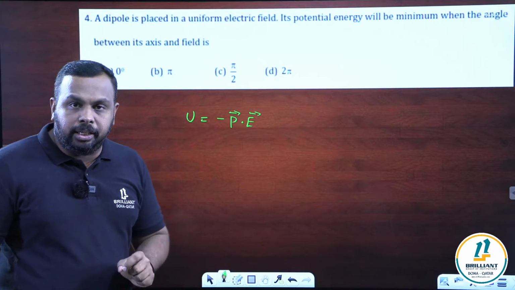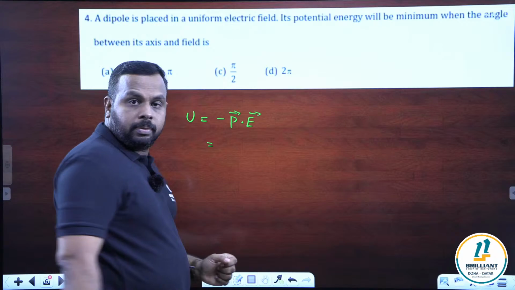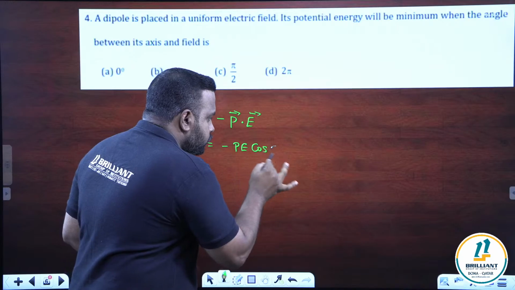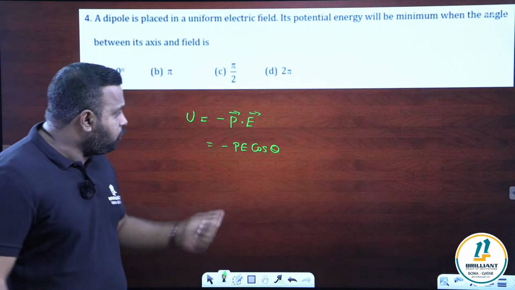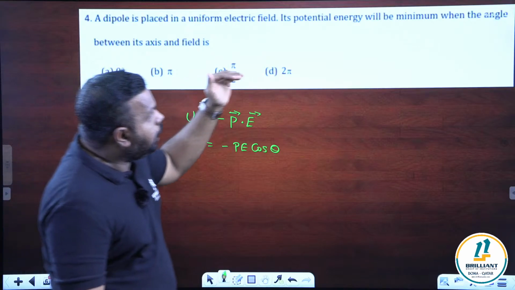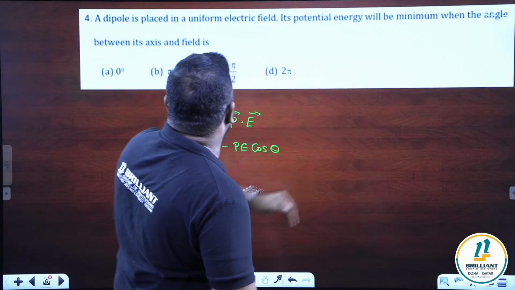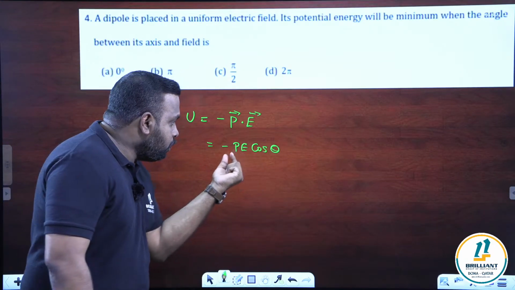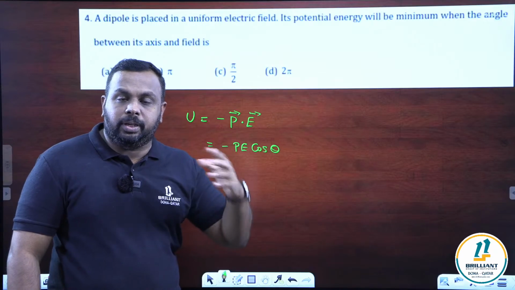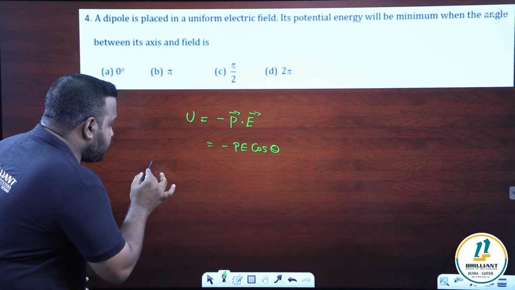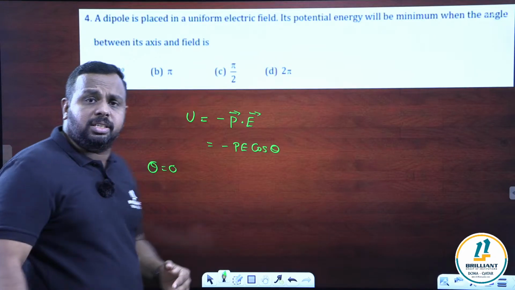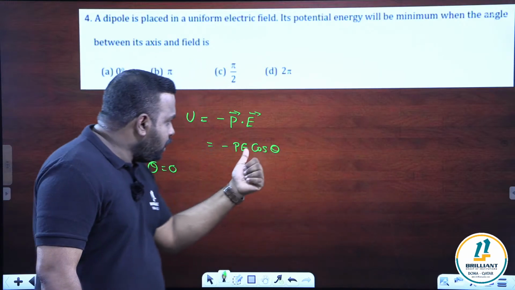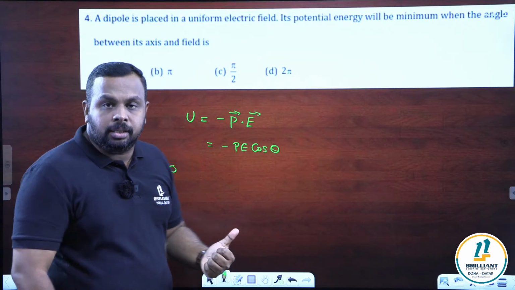Minus P dot E. So it is equal to minus PE cos theta. This is the formula for potential energy. So they are asking at which angle the potential energy will be minimum when the angle between. So what is theta in this formula? Theta is the angle between P and E. So there are different cases. Let us take theta is equal to 0. What is the meaning of theta 0? Theta 0 means it is parallel, right? Theta is 0 means the angle between vector P and vector E is parallel.